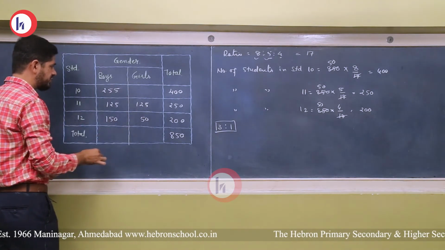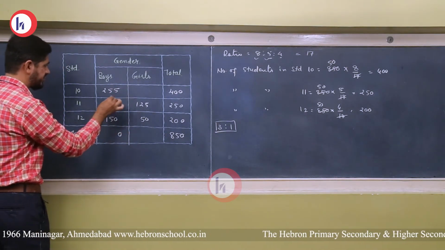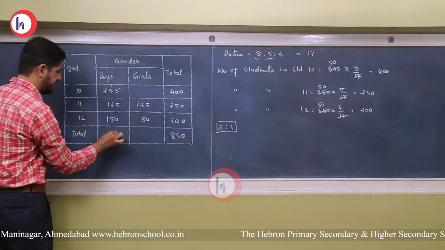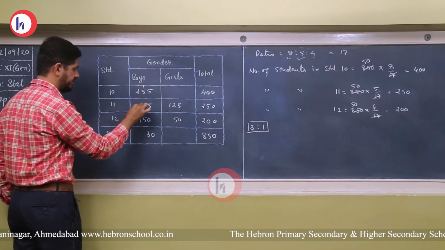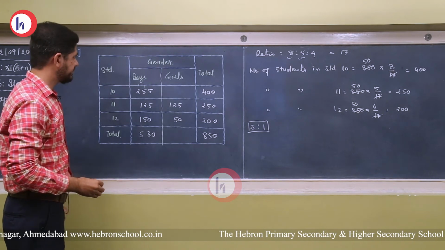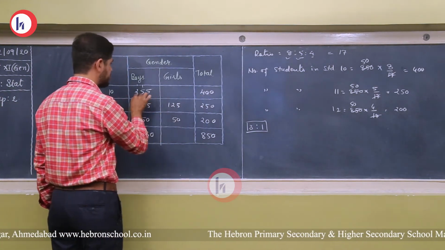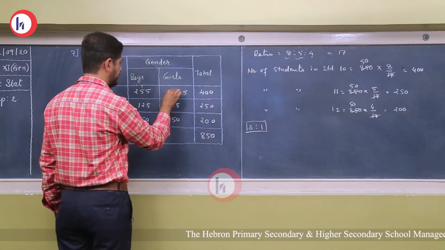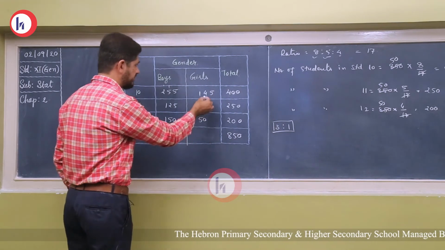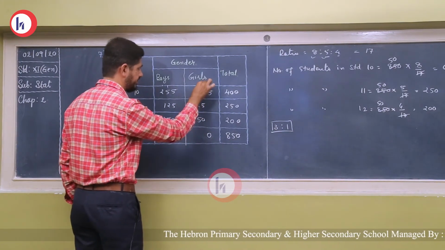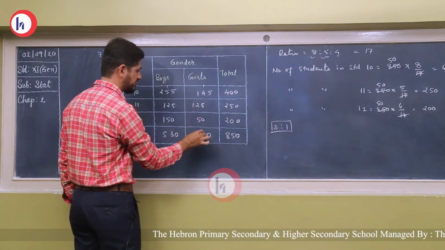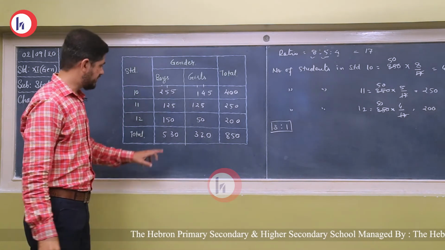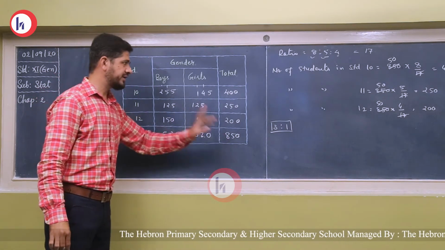So the sum of all these values, 5 plus 5, that is 10, 6, 7, 8, 530. Now 400 minus 255, that is 145. Now the sum of this, 5 plus 5, that is 10. Carry 1, 1 plus 4, 5, 5 plus 2, 7, 7 plus 5, that is 12, and 1, 1, 320. Now the sum of 530 plus 320 gives 850.